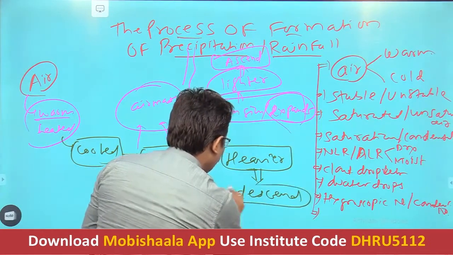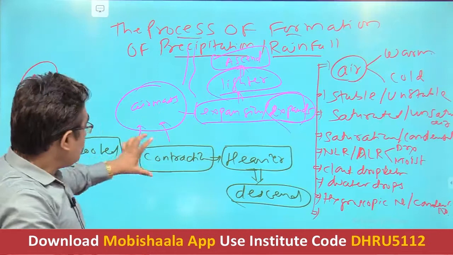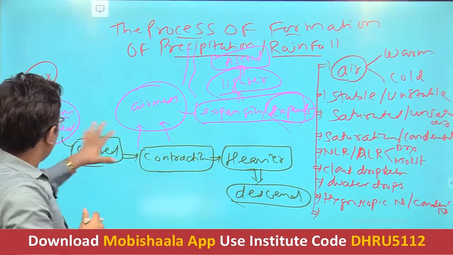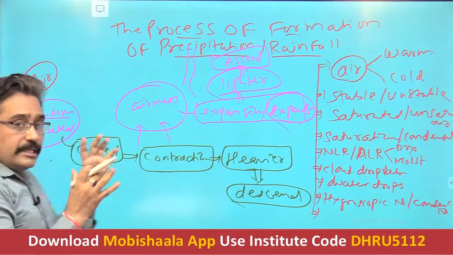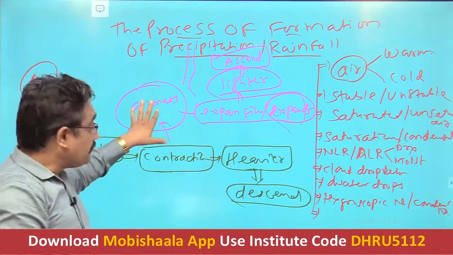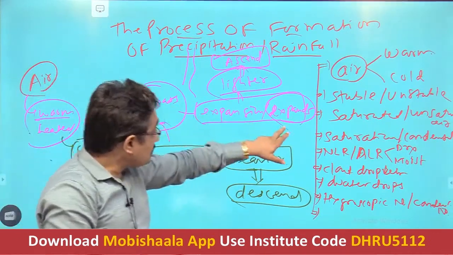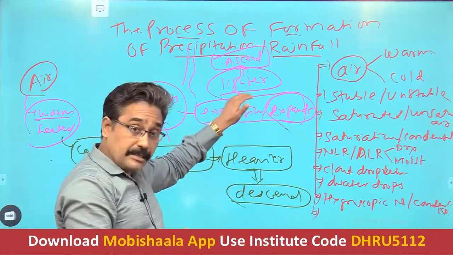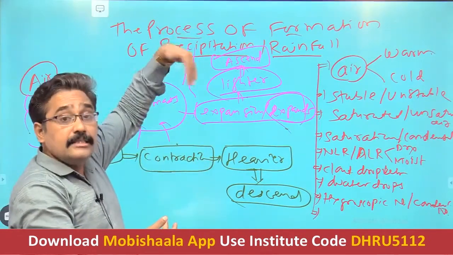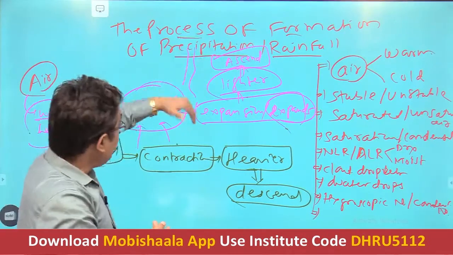Getting it or not? These are the basic terms you must understand, so get it with clarity. We have seen two parcels here. The first parcel we made warm; after warming, it expands, becomes lighter, and obviously moves upward. This upward movement of the air is called ascent.